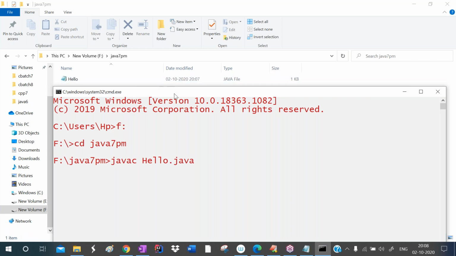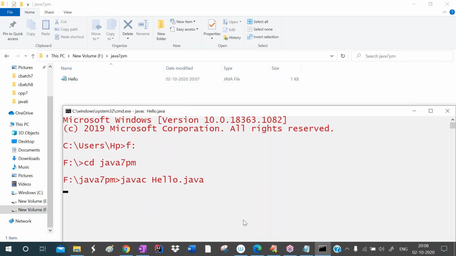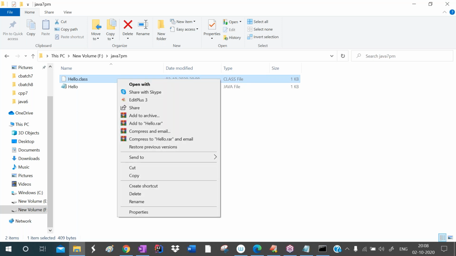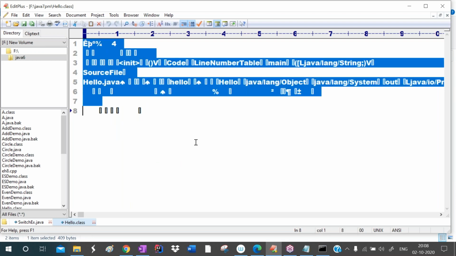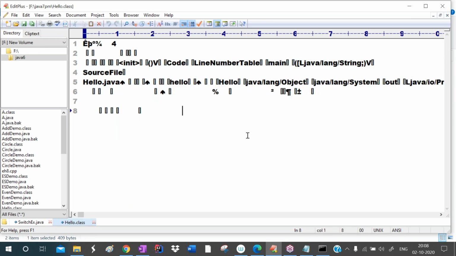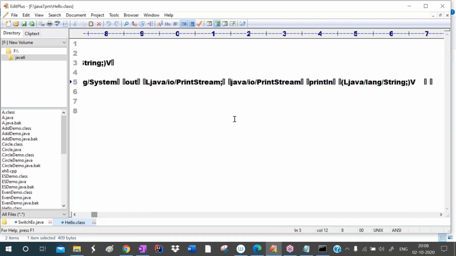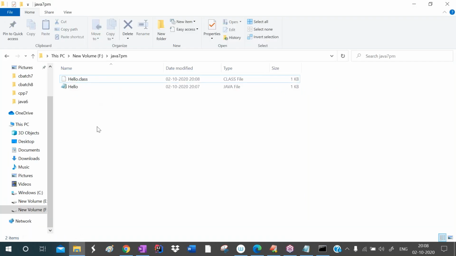Observe in the background, when I press the enter key, the bytecode file will be created. Another file is created with .class as the extension. This is called the class file, and it contains bytecode. We cannot understand it. Here System, out, java.lang, java.io.PrintStream are displayed. I already told you println is a member of PrintStream. So after compilation, it generates the bytecode file.